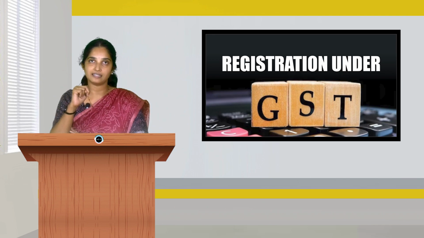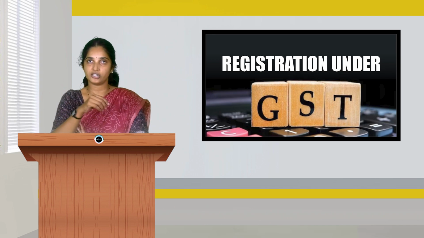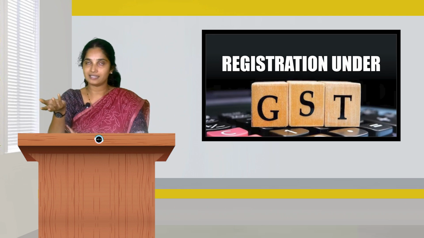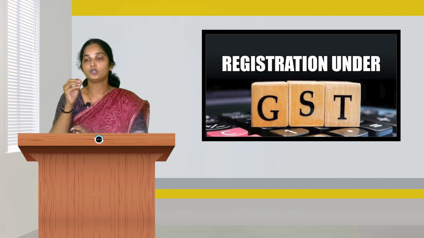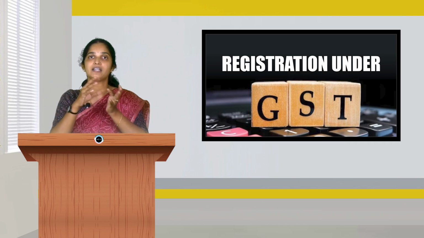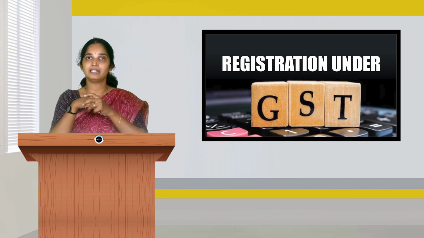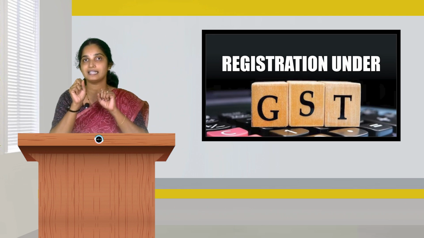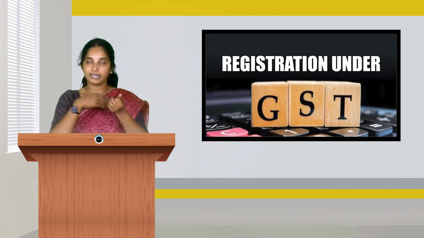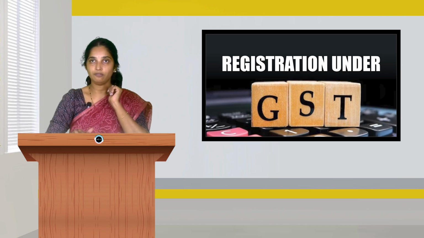Now two questions arise: what is aggregate turnover and what is the threshold limit for registration? Turnover, in common parlance, is sales. So total sales can be termed as aggregate turnover. The government has specified a certain amount as the threshold limit to get registered under GST. Let us see that one by one.